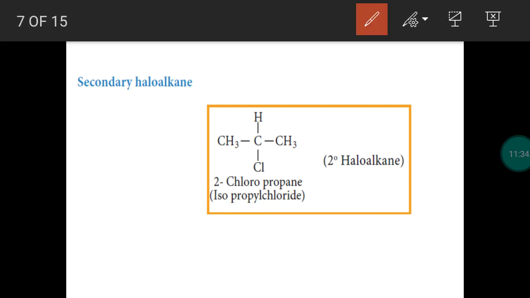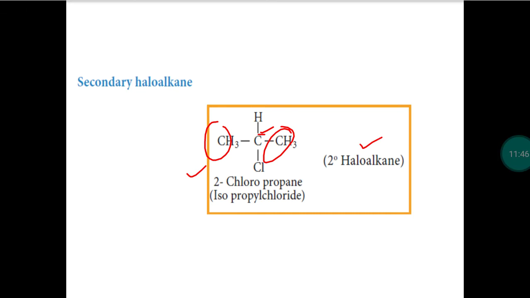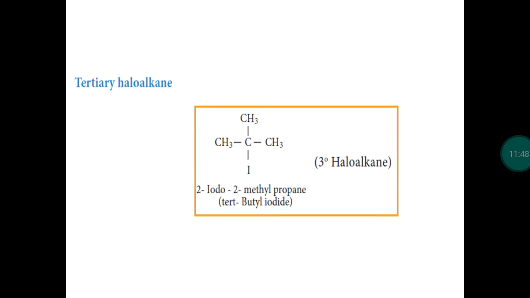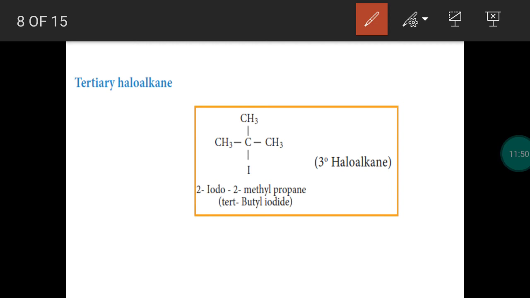You take isopropyl chloride. IUPAC name 2-chloropropane. Now this is the head carbon. It is bonded with 2 carbon atoms. So it is secondary. It is an example of secondary haloalkane. You take tertiary butyl iodide, common name. IUPAC name is 2-iodo-2-methylpropane. This is the head carbon.